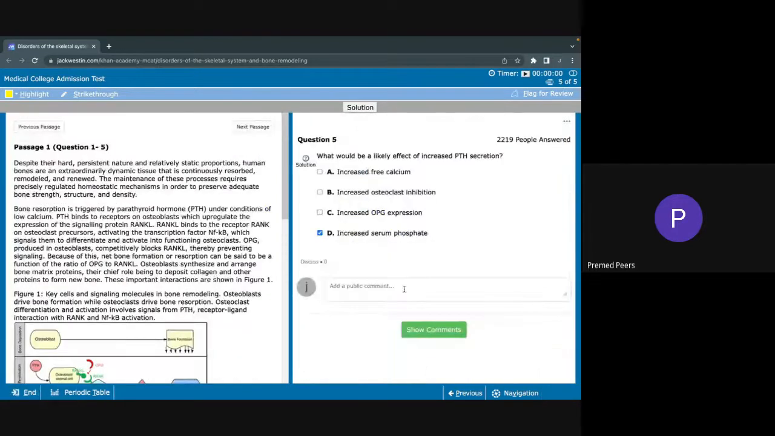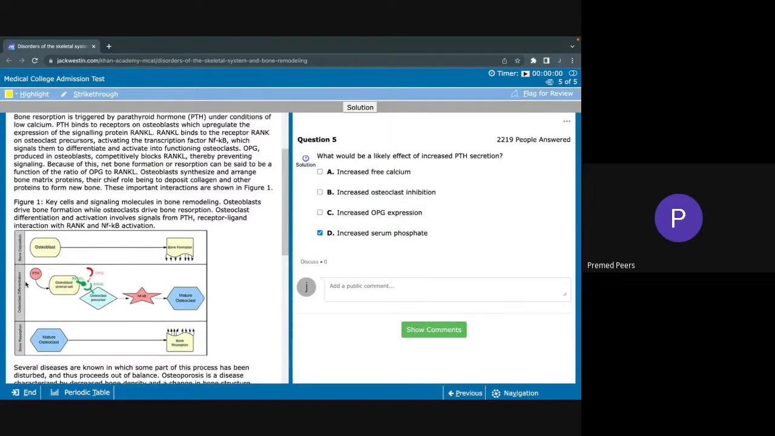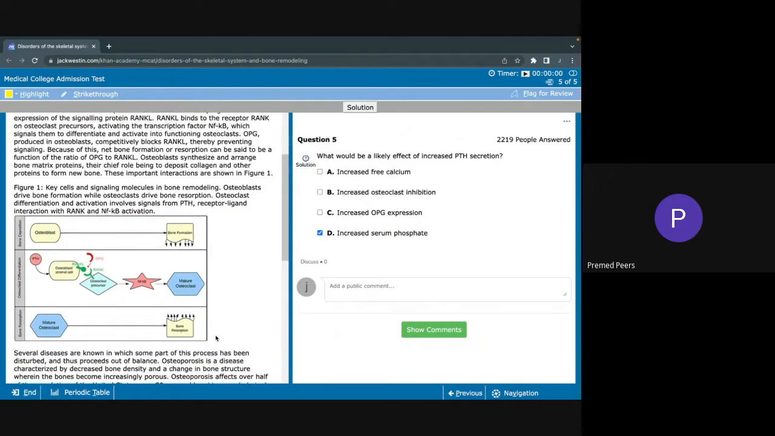All right, so we'll move on to this last one. What would be a likely effect of increased parathyroid hormone secretion? Again, if we look at our diagram here, parathyroid hormone essentially leads to an increase in mature osteoclast activity, which leads to bone resorption. So how does bone resorption affect the body as a whole? Bones are made of hydroxyapatite crystals, which are mostly formed of calcium and phosphorus.